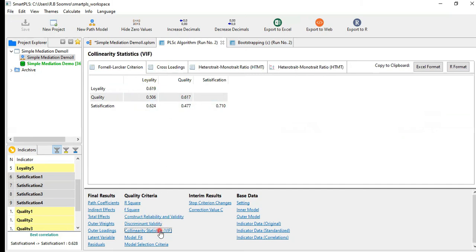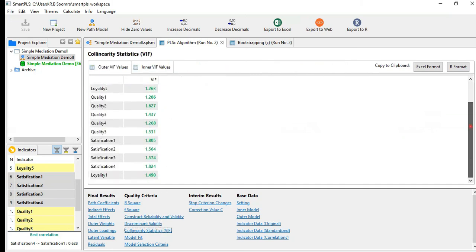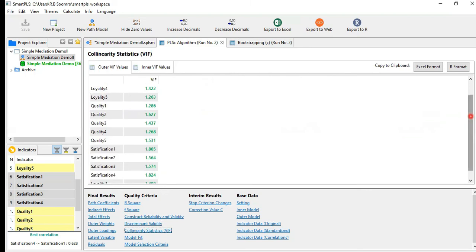Okay. Collinearity. That's a good thing. All the values are below 3. So now at least there is no problem of the VIF. So generally we can say the results are okay, the model is okay.